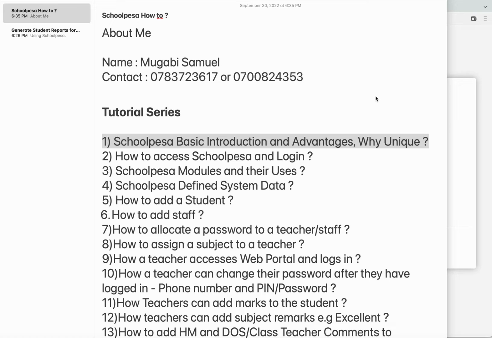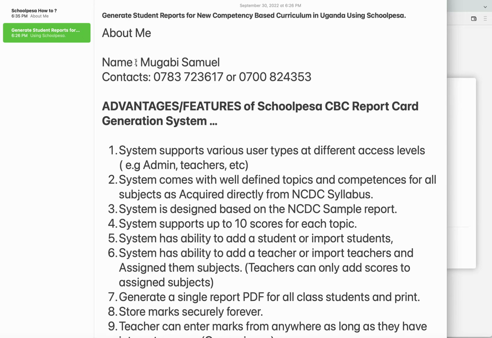I'm Samuel Mugabi. My contacts are here, and I'm going to take you now through tutorial one. That is what Schoolpesa is, the basics of Schoolpesa, the advantages or merits, and then why Schoolpesa is unique. So first, we are going to go to what is Schoolpesa. I'm going to briefly define what Schoolpesa is.